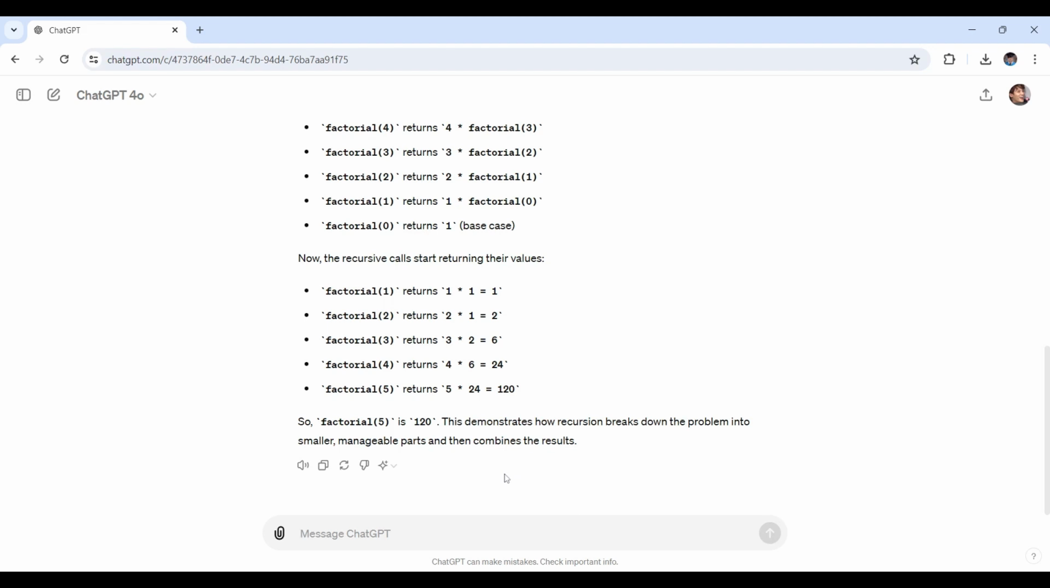Suppose you're having trouble understanding the concept of inheritance in object-oriented programming. You can ask ChatGPT for an explanation with an example. I'll put in my prompt here like, explain inheritance in object-oriented programming with an example in Java. Now let's hit send.